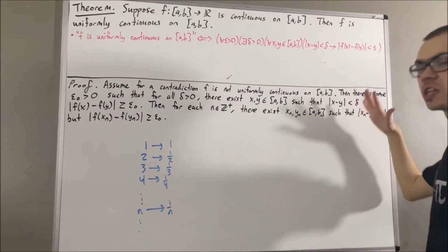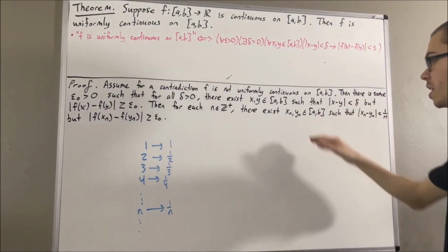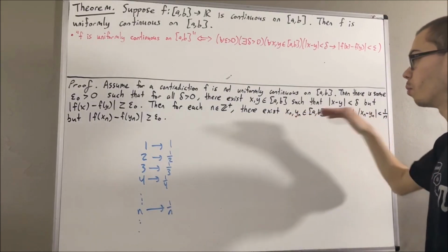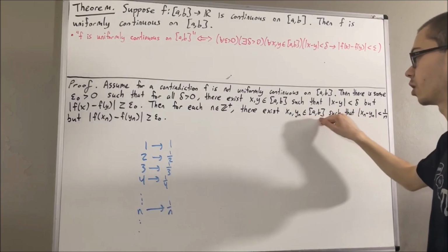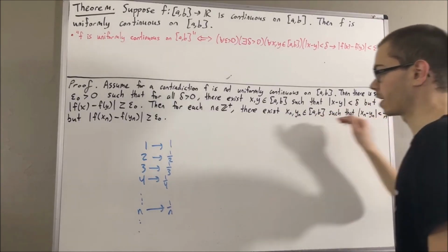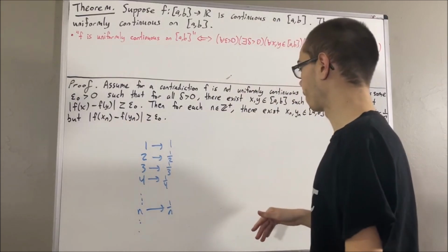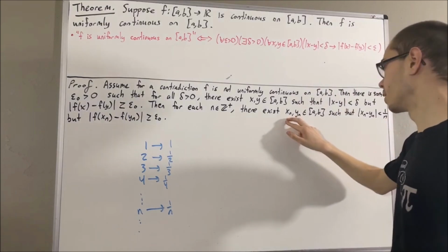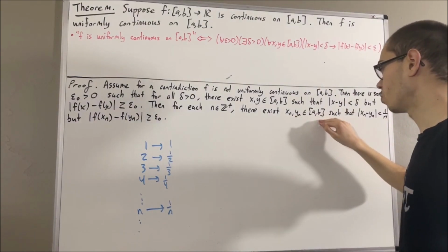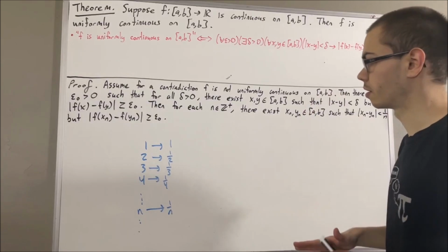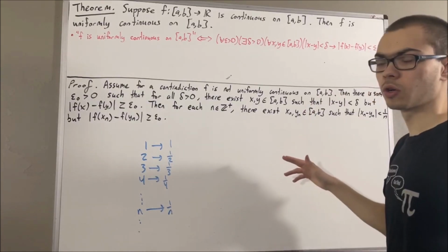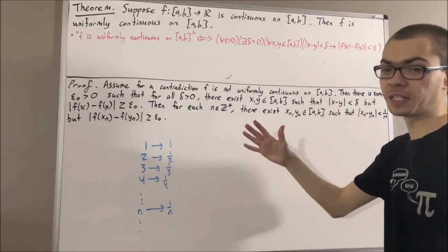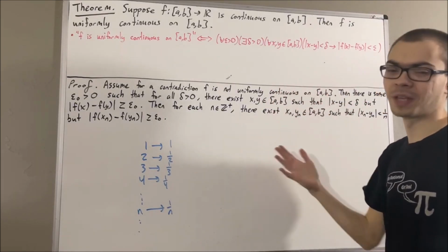So this gives us two sequences of real numbers, x1, x2, x3, and so on, and y1, y2, y3, and so on, both sequences contained in the closed interval [a, b] and satisfying these two inequalities. Now, since the sequence x1, x2, x3, and so on is contained in the closed interval [a, b], certainly that sequence is bounded. And since it's bounded, by the Bolzano-Weierstrass theorem, we should be able to find a convergent subsequence, xn1, xn2, xn3, and so on.